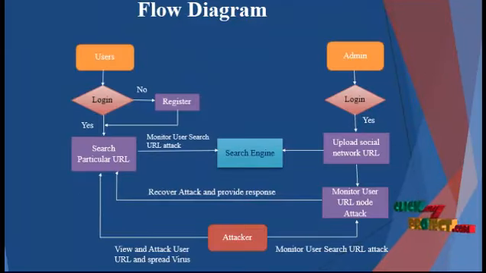In our process, there are three modules: user, admin, and attacker. We can see them one by one. First, the user process. The user initially logs in with his or her own username and password. An existing user directly logs in with his own credentials; otherwise a new user initially registers, then accesses our system. After that, the user can search a particular URL in the search engine.